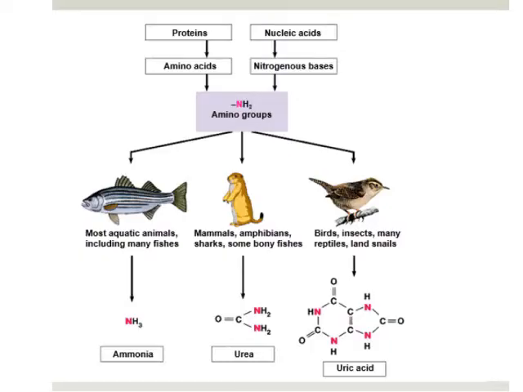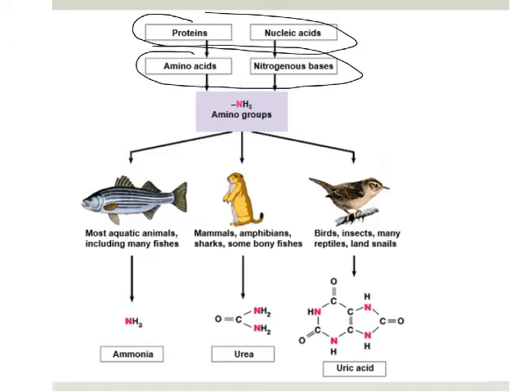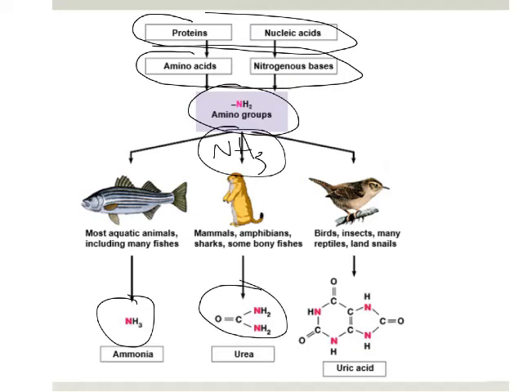So to summarize, we have our proteins and nucleic acids. They're broken down into amino acids and nitrogenous bases. And then they're deaminated so that the amino group forms. In aquatic animals, it becomes ammonia, NH3, and it just diffuses into the water. We turn that ammonia into urea and dispose of it via our urine. And then birds and insects turn that ammonia into uric acid and get rid of it that way.